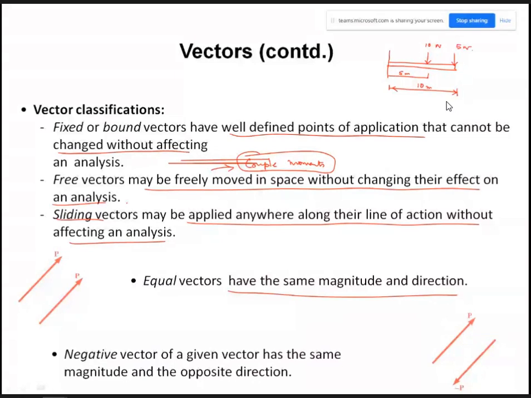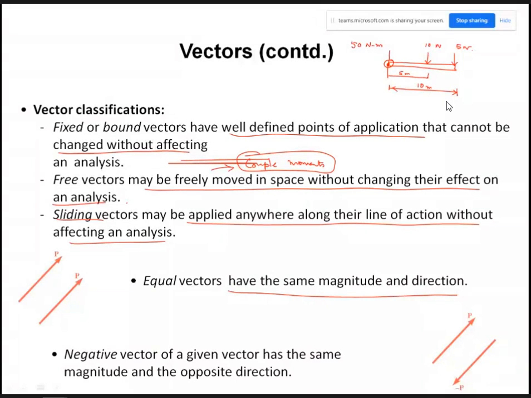Now say I find out the moment at this point. For this force, the moment at this point will be 50 Newton meter. Am I correct? Moment is also a vector because it has some magnitude as well as direction, isn't it?